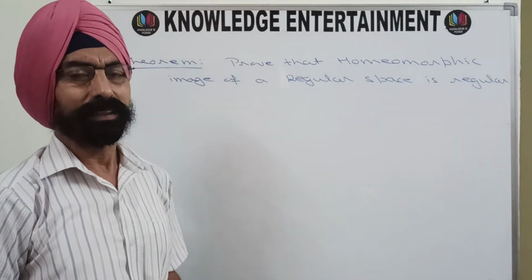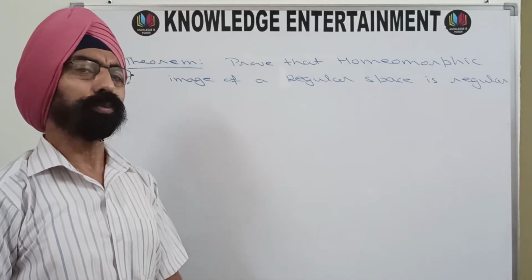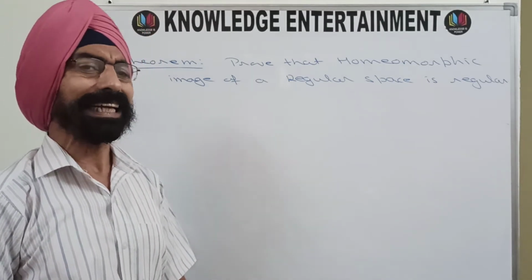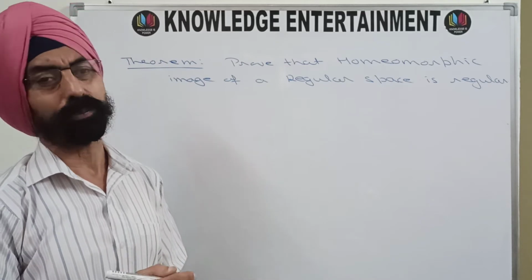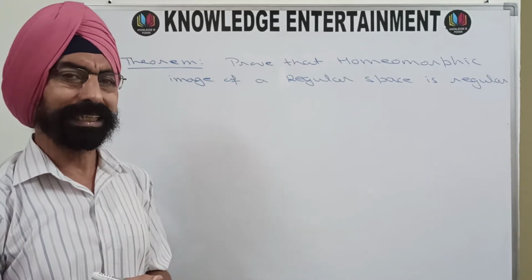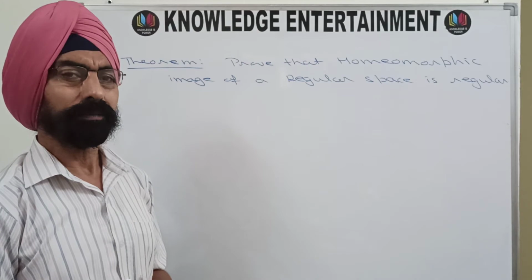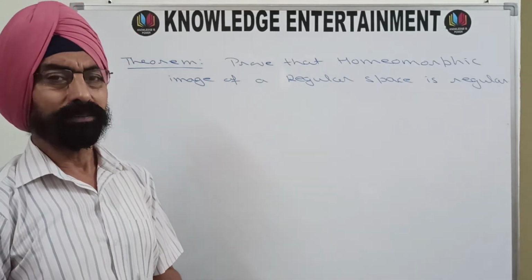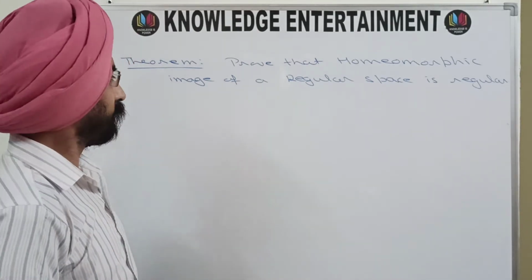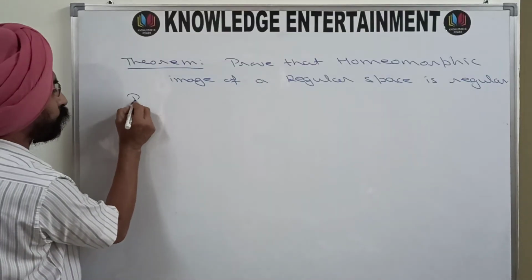That means actually we want to prove that regularity is a topological property. That's what we want to prove through this theorem. So I'll move on to the proof now.